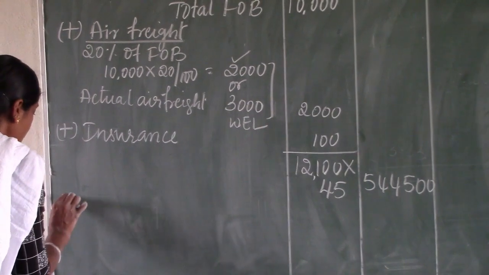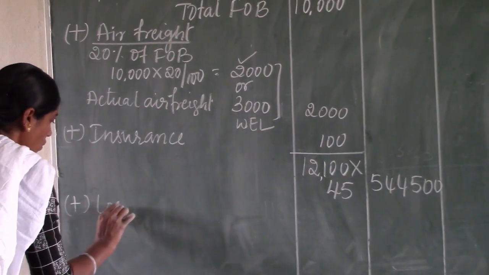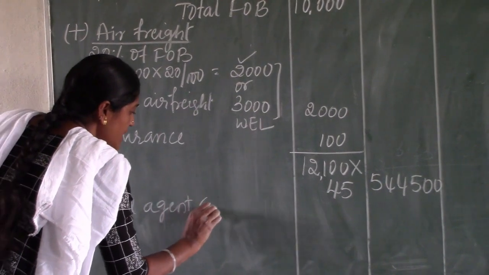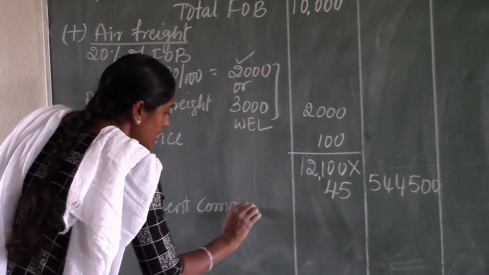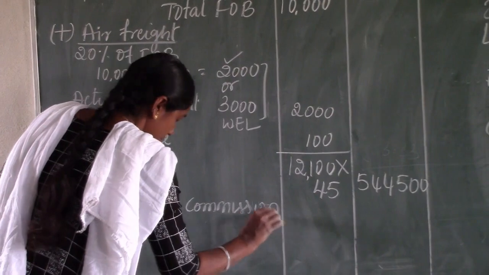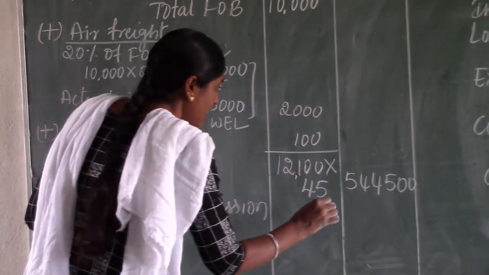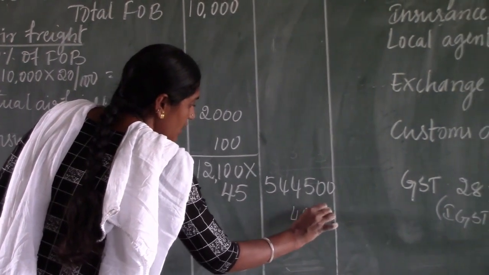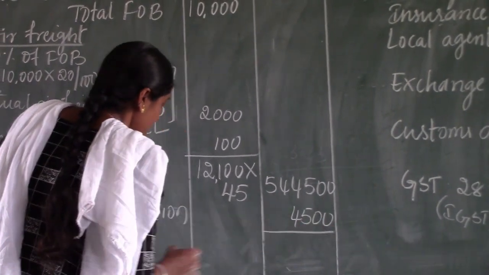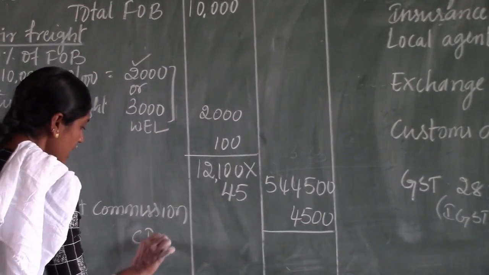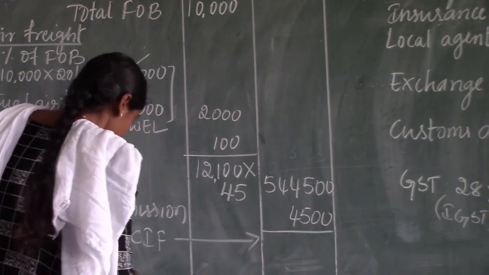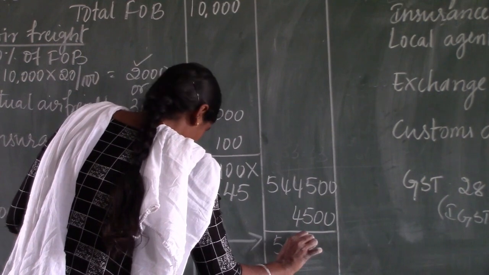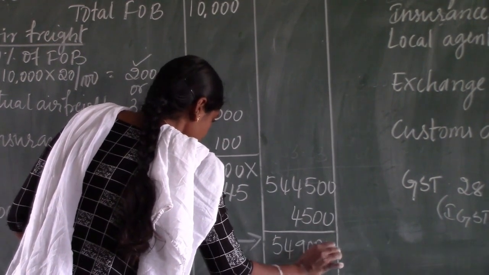See, this is not considered as CIF because still we have one more point, that is local agents commission. See, add local agent commission which is given in Indian rupees. Local agent commission is given in Indian rupees, so directly considered in the Indian rupees column, 4,500. Therefore, CIF in Indian rupees is 5,49,000.